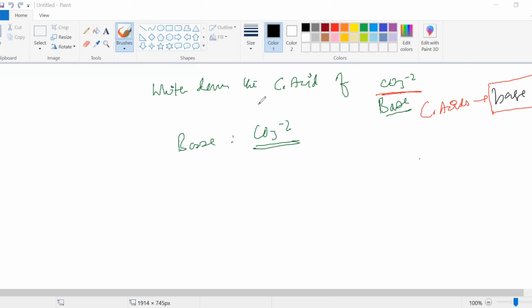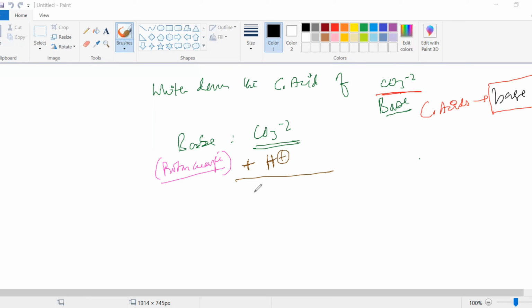Now, what does the base do? A base is a proton acceptor. So we write proton acceptor. A base is a proton acceptor, so it accepts a proton. You write plus H plus. It accepts a proton, H plus. So when it accepts a proton, what happens?